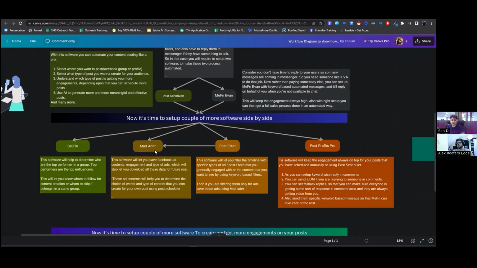Then MadEditor helps the people who run Facebook ads, or who like to go with a content setup or structure which follows a very good ad structure, right? You see there are a lot of sales ads running, right?